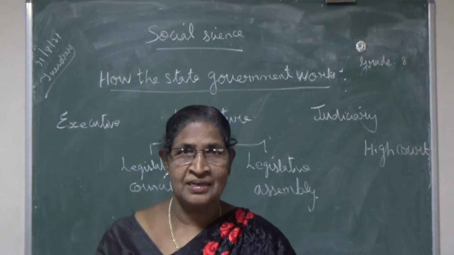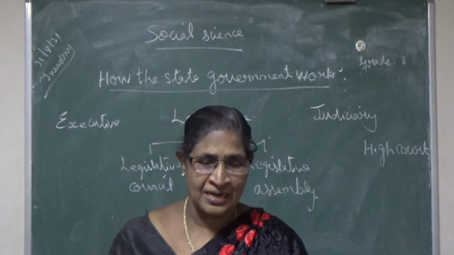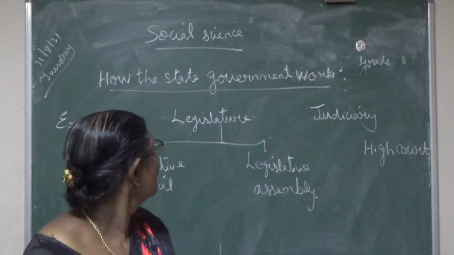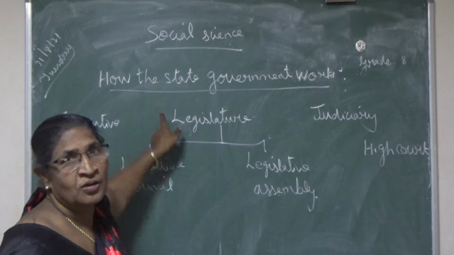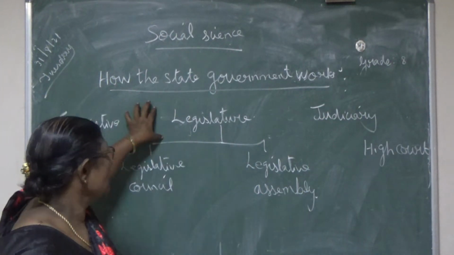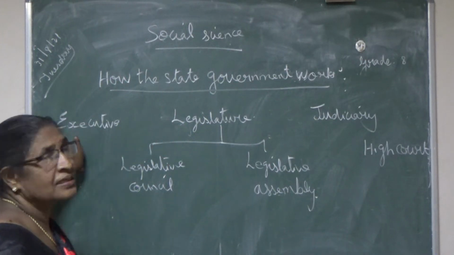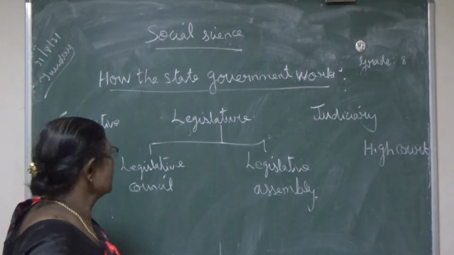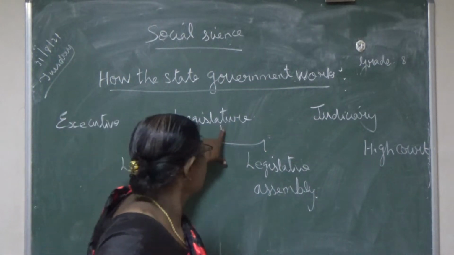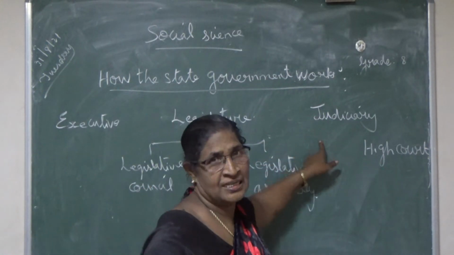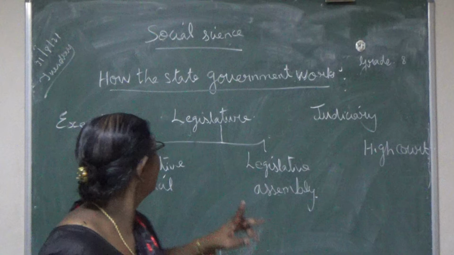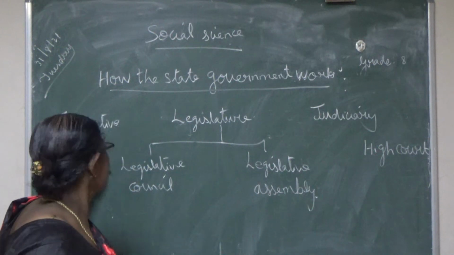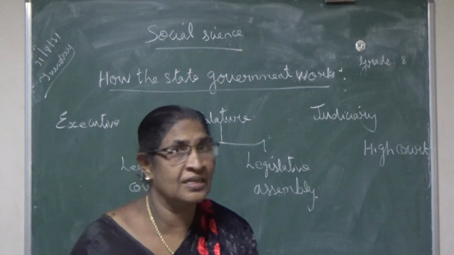Good morning children. In the last class we learned about civics lesson 1, how the state government works. The state government is divided into three organs: executive, legislature and judiciary. There are three organs in the state government, that is executive, legislature and judiciary.